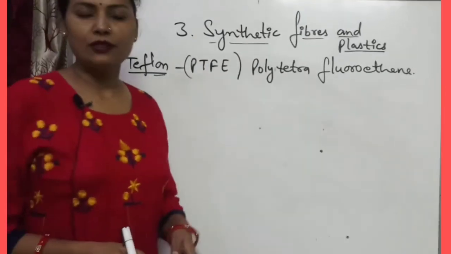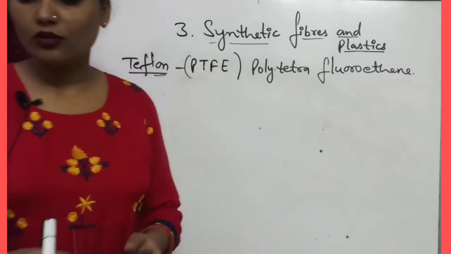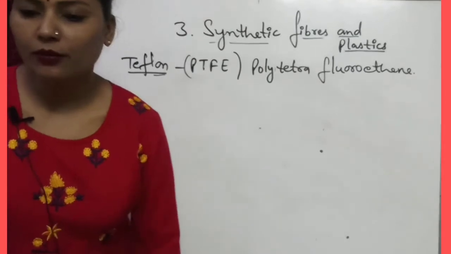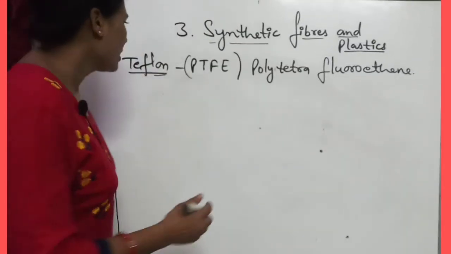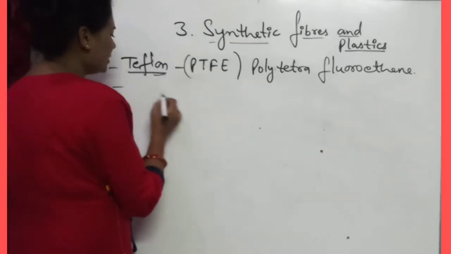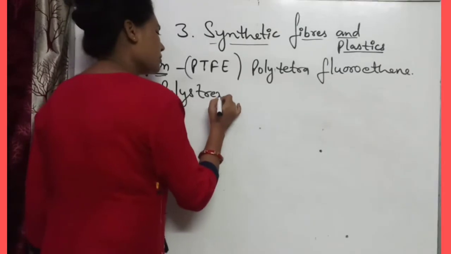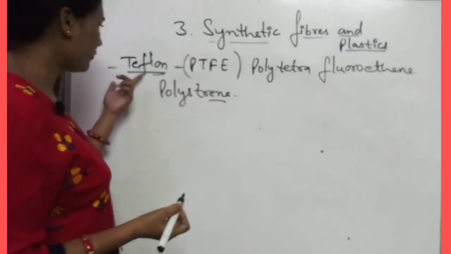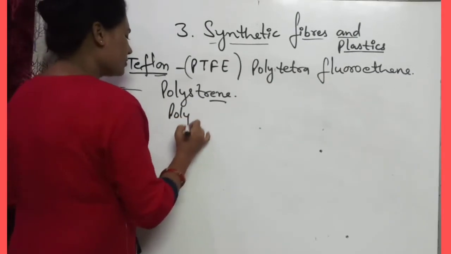So the black coating is present on our cookware, kitchen containers, mainly the non-stick cookware. And one more example is polystyrene. Okay. So thermoplastics are Teflon, polystyrene, then polythene.